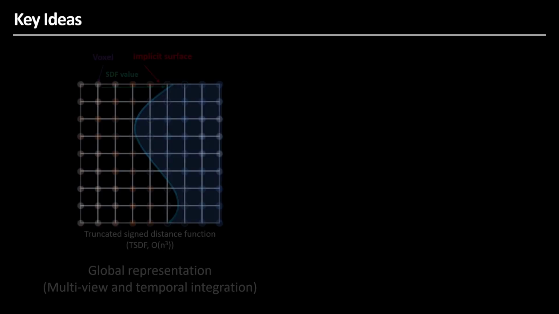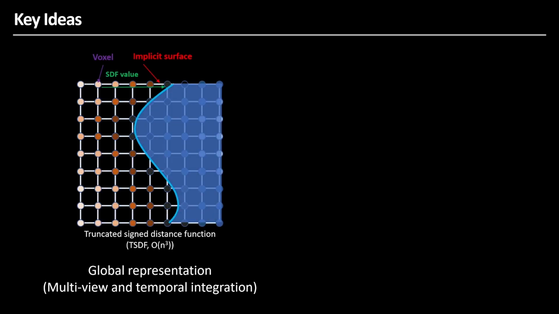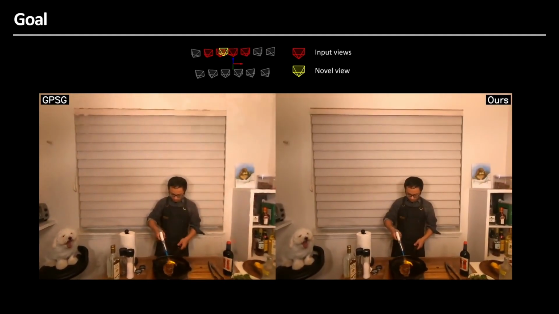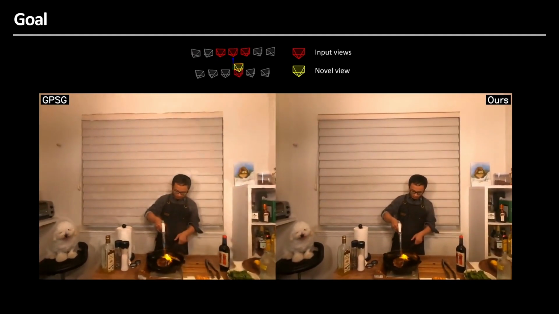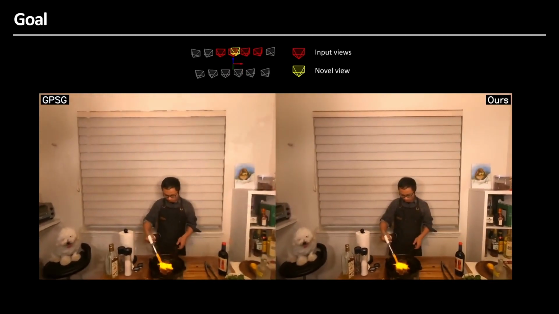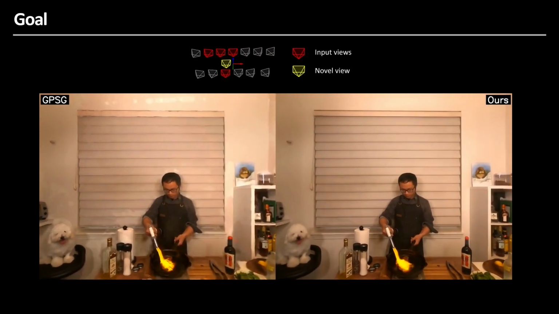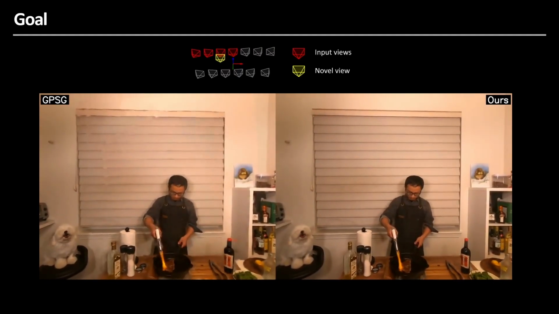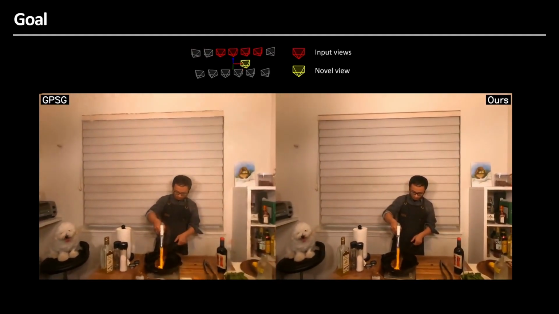In this work, we address the challenges of view and temporal inconsistency in online novel view synthesis. First, we accumulate multi-view and temporal information into a global geometry representation and resolve collisions between different inputs effectively using a blending strategy. This video compares the result of per-frame Gaussian splatting methods and our approach. In previous methods, temporal flickering arises from changes in parameters and input cameras. In contrast, our method produces temporally consistent results.